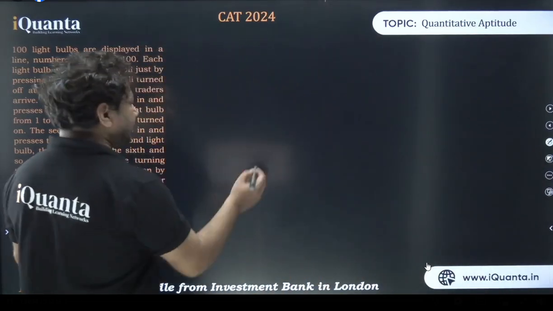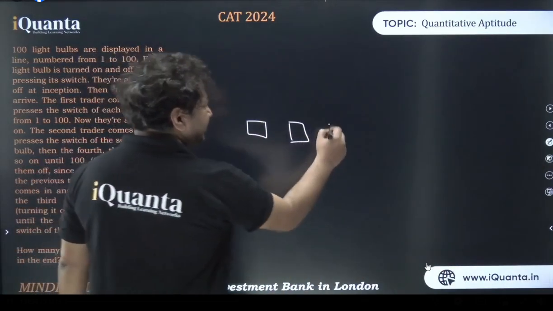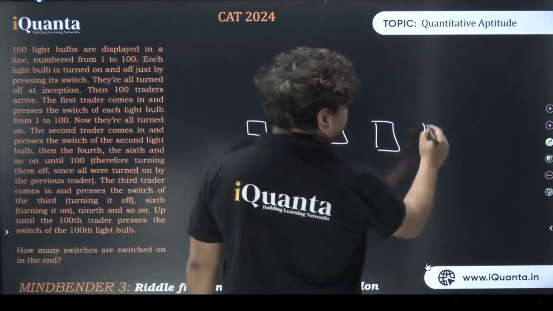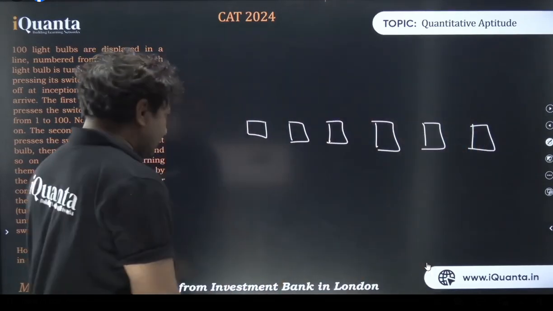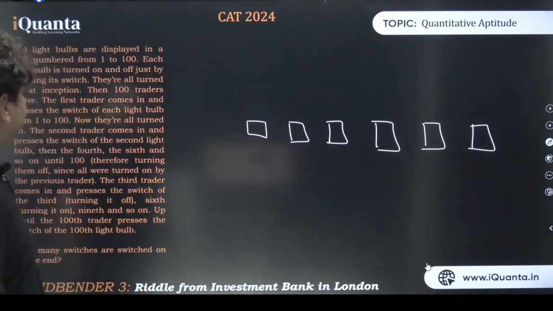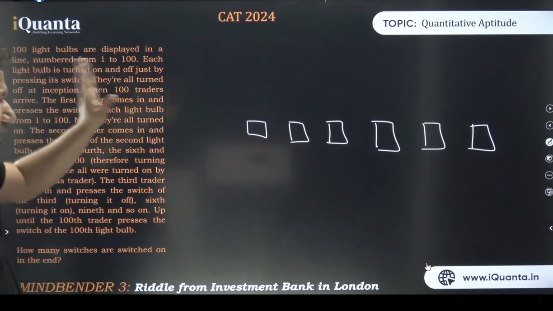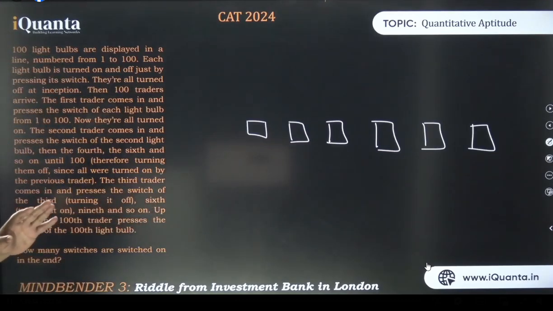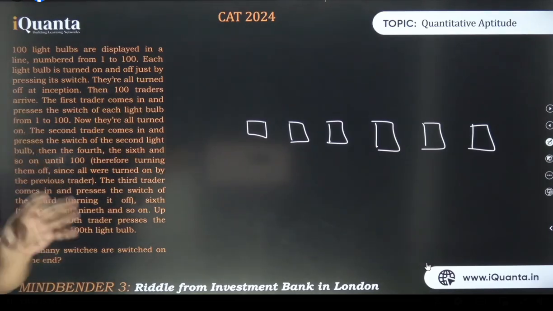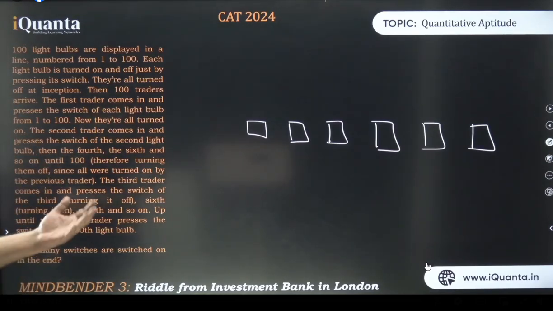I'll take the example of 1, 2, 3, 4, 5, 6 switches. Person number 1 comes. At inception everything is off. He first comes and makes everything on. Second one comes. So the people who are trying to count or imagine this, by the way, tell me how many of you actually tried making the switches and writing it and filled 2 or 3 pages? You'll be confused by that. But there's one thing which we can easily understand.